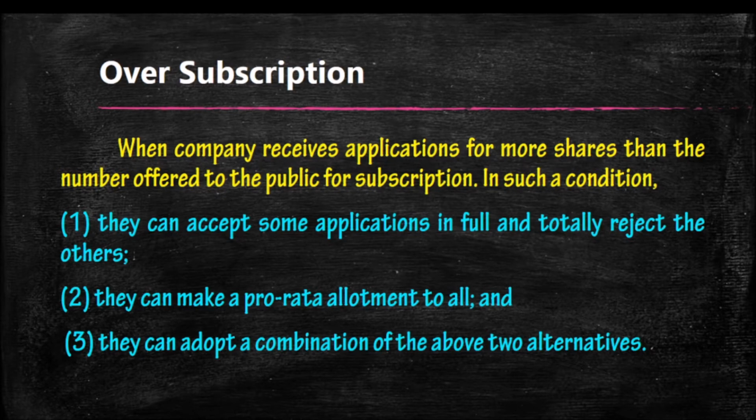If we are making pro rata allotment, the entry will be share application account debited to share allotment. That indicates the extra application money is adjusted towards allotment. Already we have noted these two entries in the previous video: share application to bank for rejection, and share application to share allotment. Sometimes, if the extra application money is adjusted in the first call also, we say share application to share allotment, to share first call.